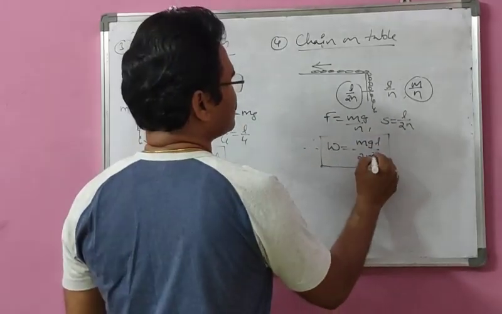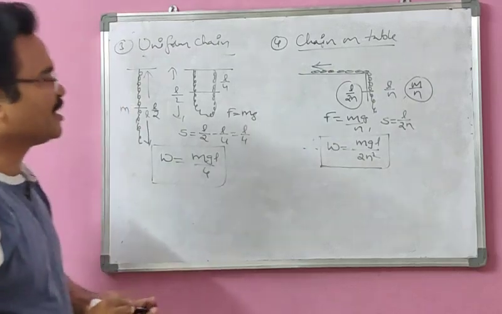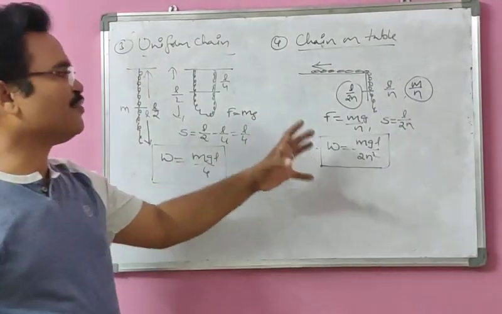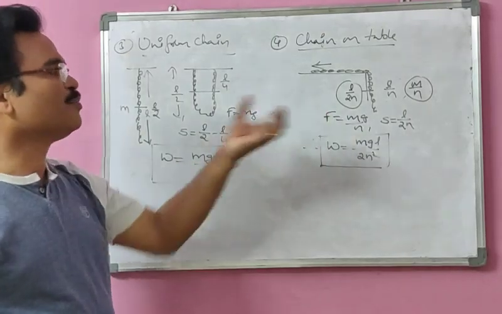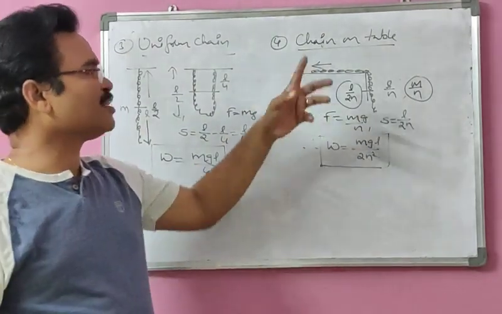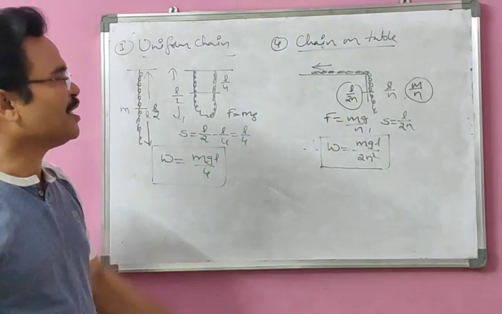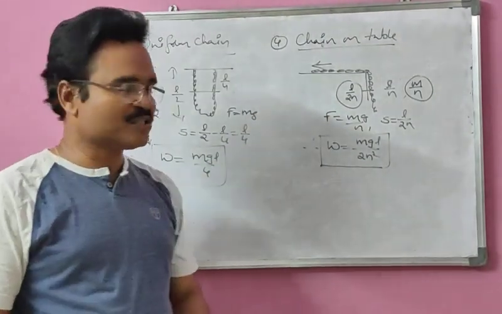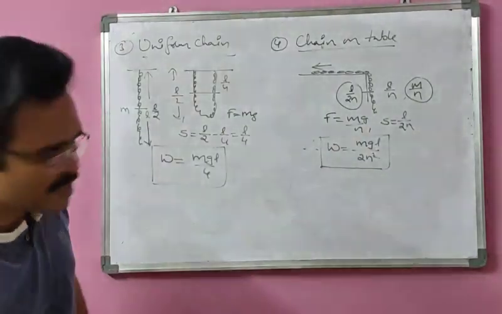mgl by 2n square is the work done in the case of what here? Chain on table. Okay, so this is for a uniform chain on the table, and if you pull it back with no friction, consider it a smooth table, and we pull it backward so that the work done is mgl by 2n square. Now coming to the next part here,